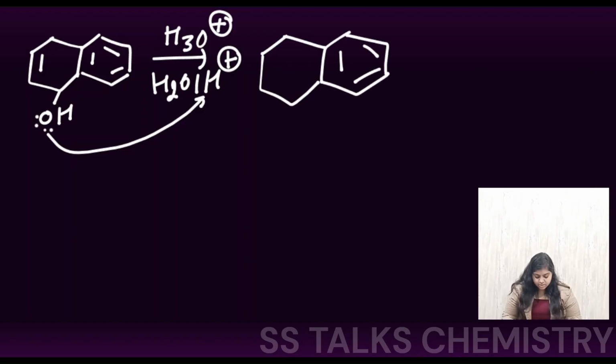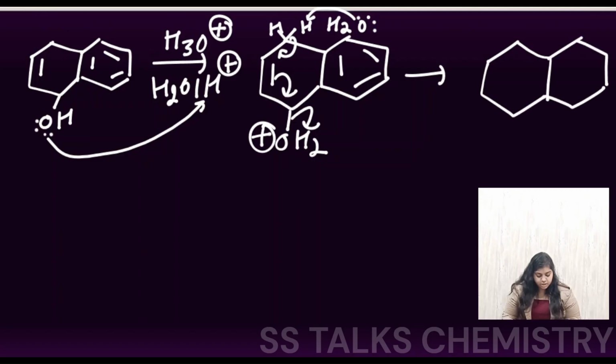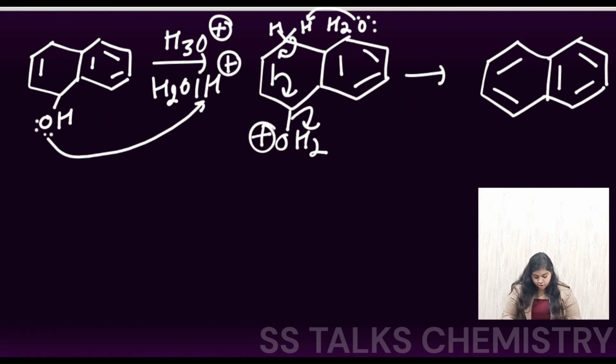So this ring is present, and here the double bond, and here OH2 with the positive sign. The water present in the reaction medium is going to abstract the H positive. This electron density will be shifted, and the water is going to leave from here. So we are again getting the formation of naphthalene. Here the bond is formed, and this bond is also being formed. This is the product number H that you have got.